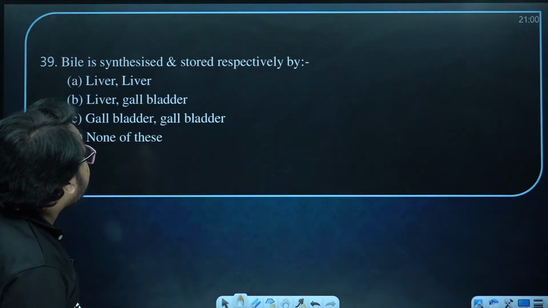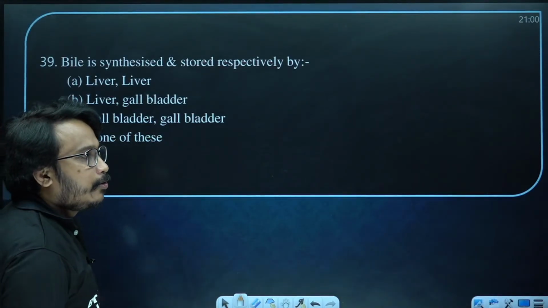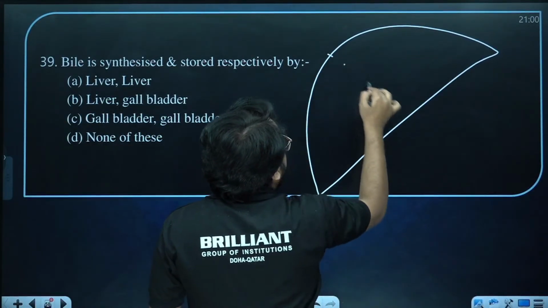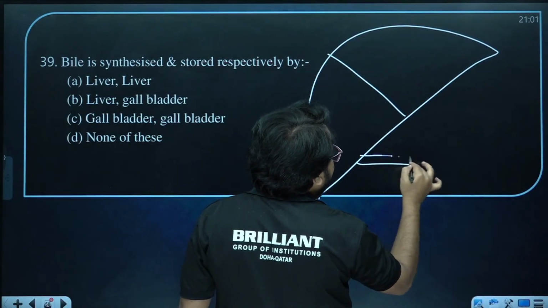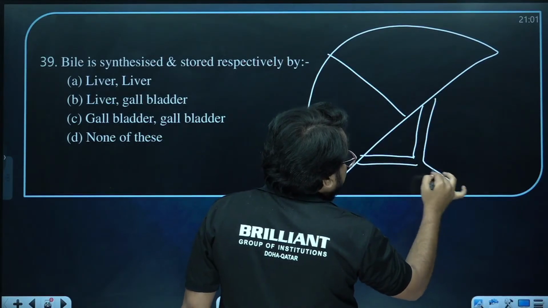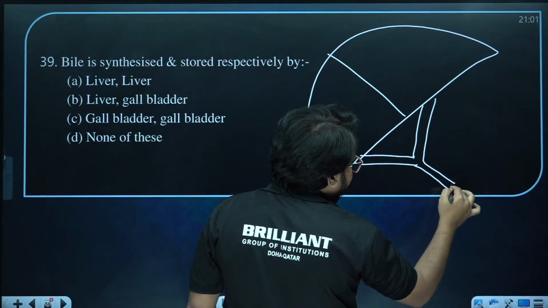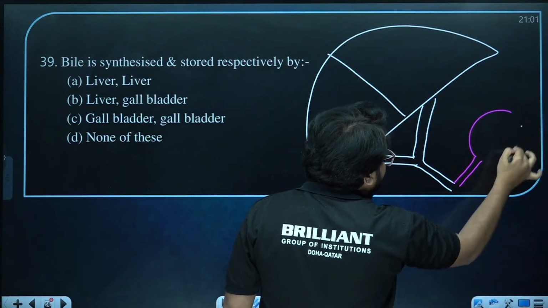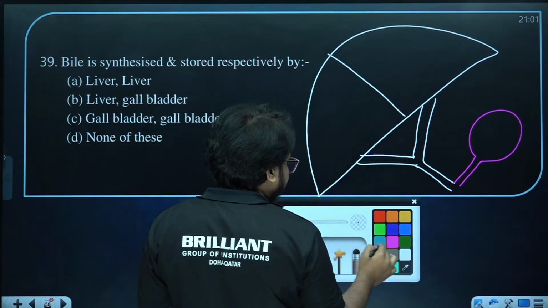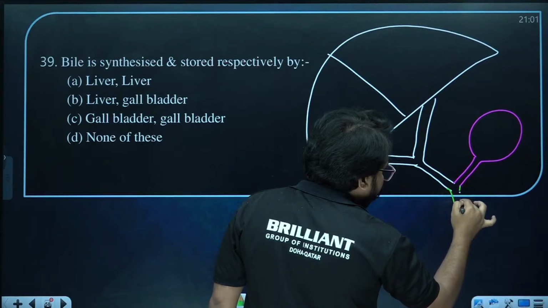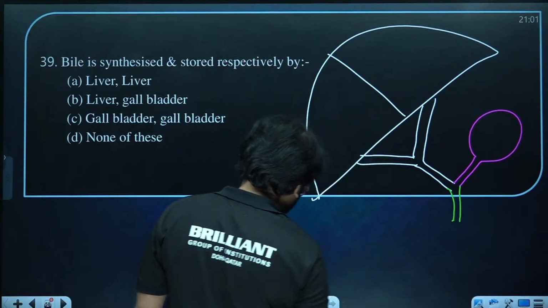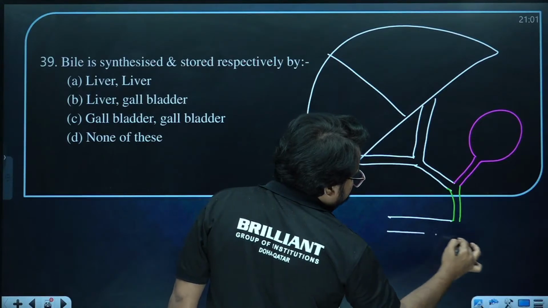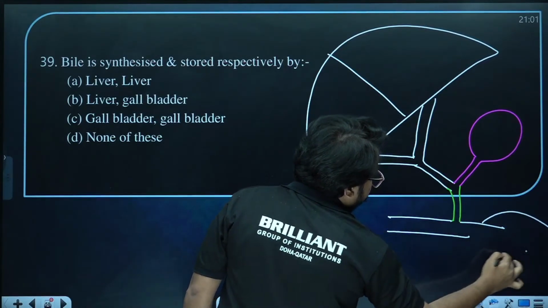Bile is synthesized and stored respectively by? You should understand bile is produced by the liver. From the liver, the hepatic duct will be forming a common duct. Later this bile will be stored inside the gallbladder, which will be released through the bile duct that is joining the hepatopancreatic duct.